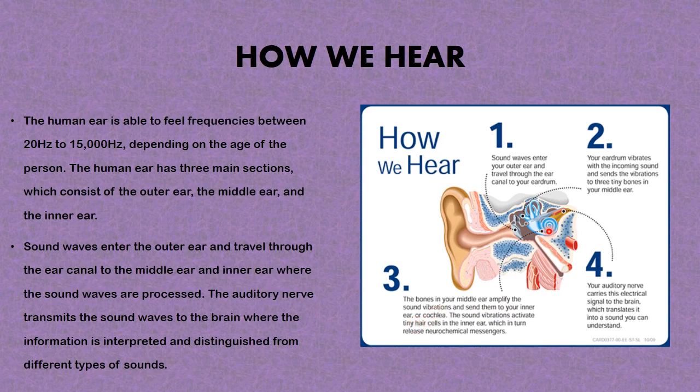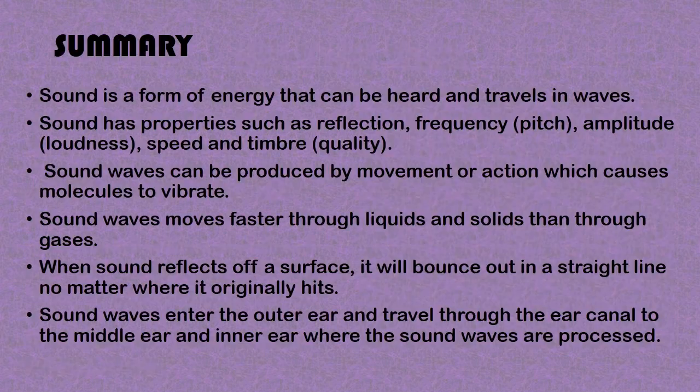Now, this is the cochlea right here. The sound vibrations activate tiny ear cells in the inner ear, which in turn release neurochemical messengers. And finally, the auditory nerve carries these electrical signals to the brain, which translates it into a sound you can understand.